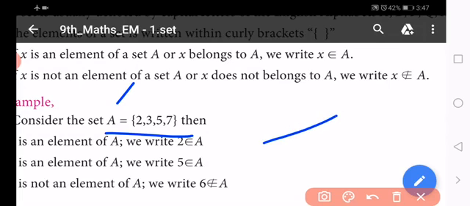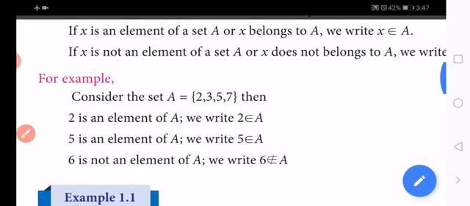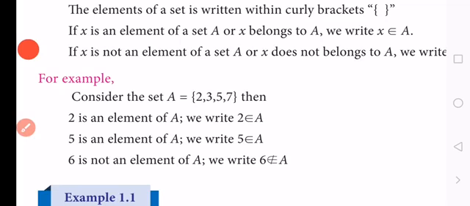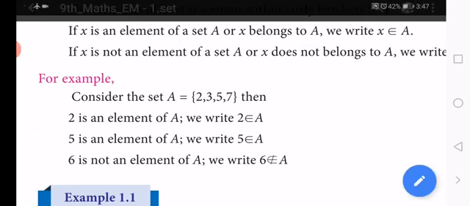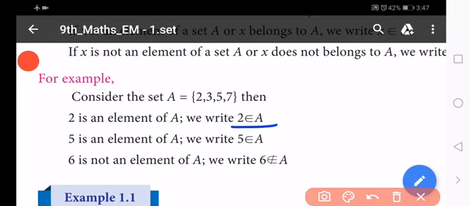In the example there are 4 elements. First, 2 is an element of A, so we write 2 belongs to A. Now you understand which symbol is used for an element and which one is used for not an element. 5 is an element of A, so we write 5 belongs to A.